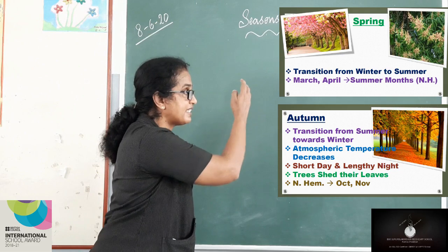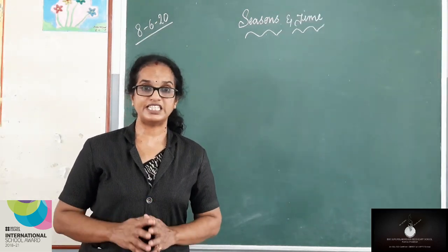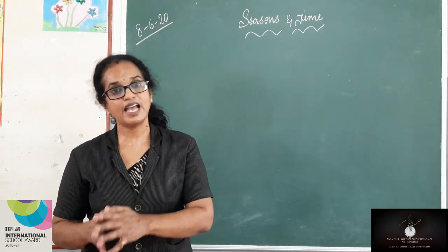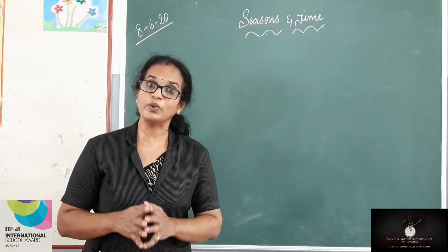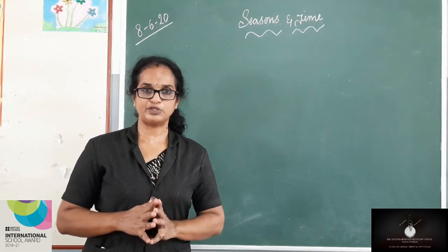This is spring season and this is autumn season. These are the peculiarities of spring season and autumn season. Hope you have understood. Now, one more concept over here.